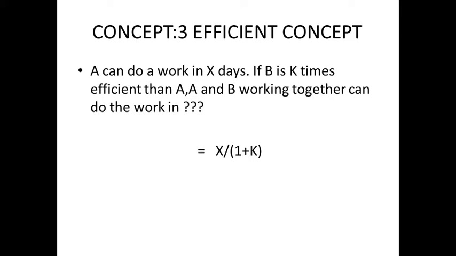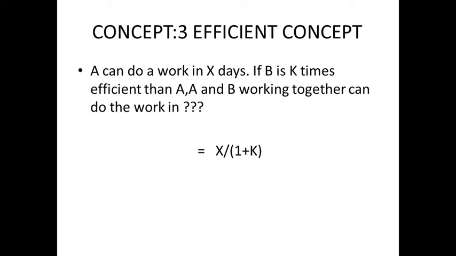Now, this concept I have named as the efficient concept. The word efficient will occur in each and every question. See here, in type 1, if A can do a work in X days, you will get a question like this: A can do a work in X days and B is K times efficient than A, and in how many days can A and B working together do the work? If you get a question like this, you can use the formula directly.